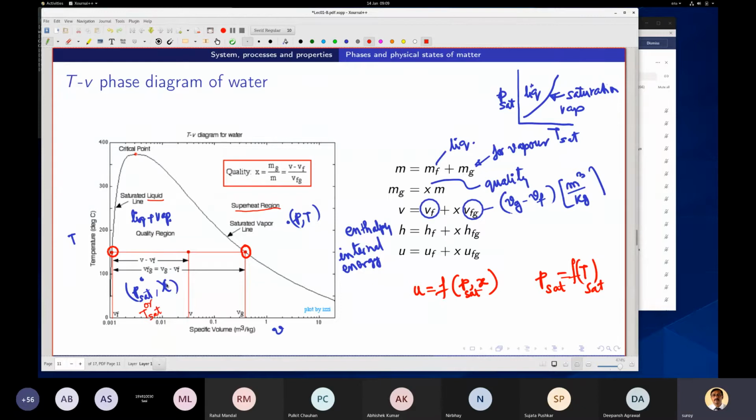What is X? X is the vapor fraction. But in the superheated region, where it is a single phase, P and T is enough. Similarly, when it is liquid, P and T is enough. These are the independent variables, and the other quantities depend on them.